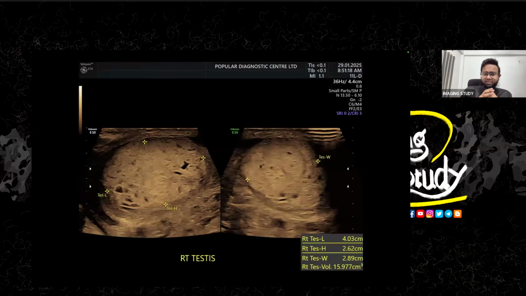Now, this is the right testis. On first impression, it doesn't look normal. I was a little bit confused because it looks like there are some cystic spaces within the testis. So we measured the testis. It's apparently normal in size in comparison to normal patients, but in comparison to the other testis, it's a little bit enlarged. It's 40 millimeters or 4 centimeters, which is normal for a normal testis size, but it is enlarged for this patient because the opposite testis is smaller.